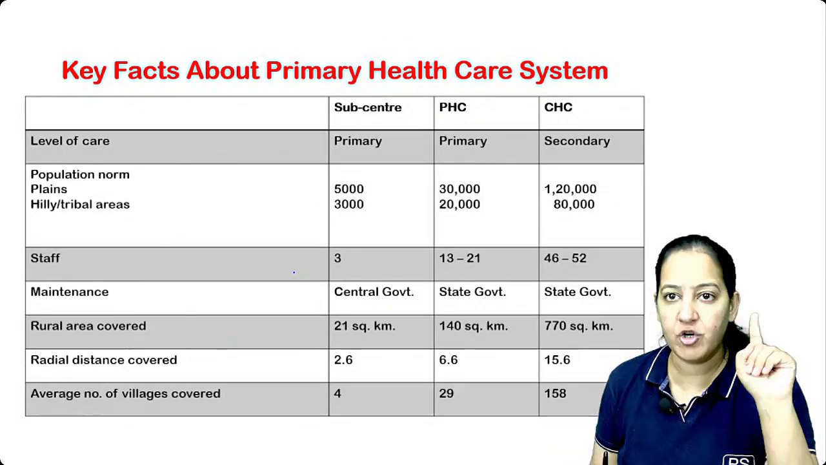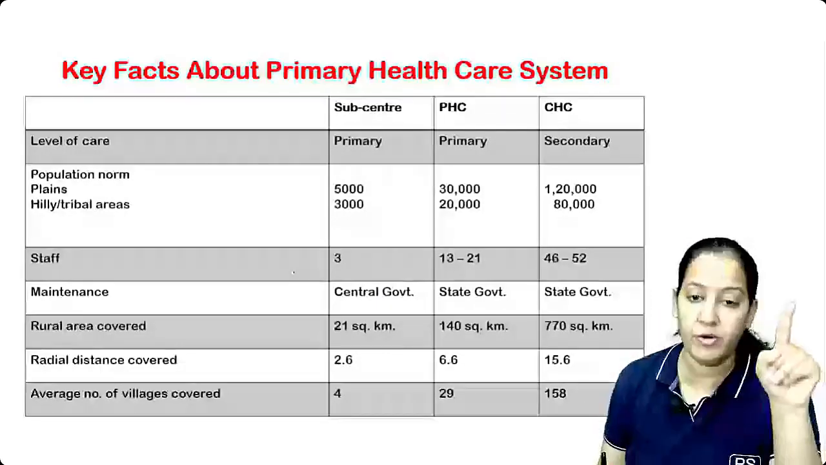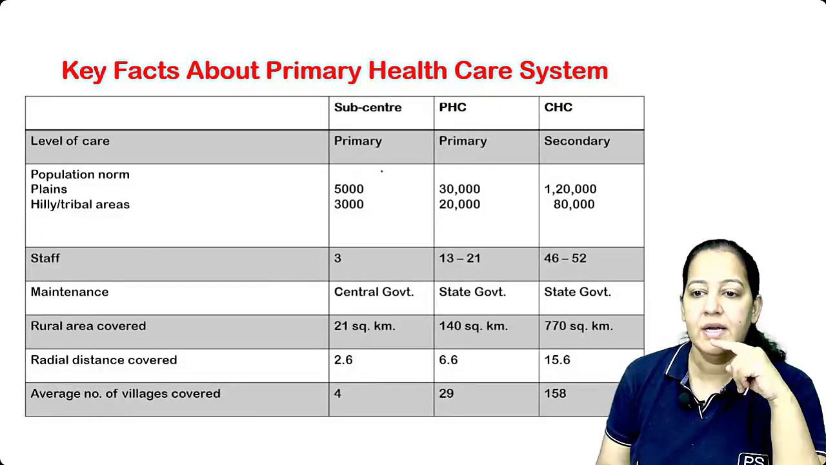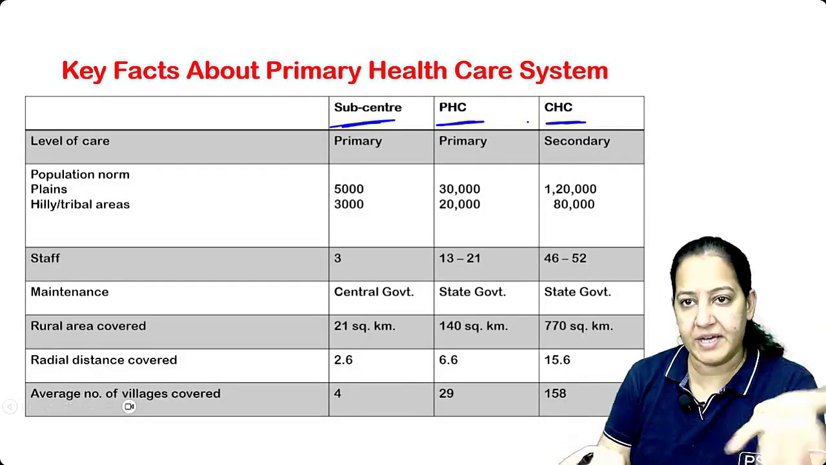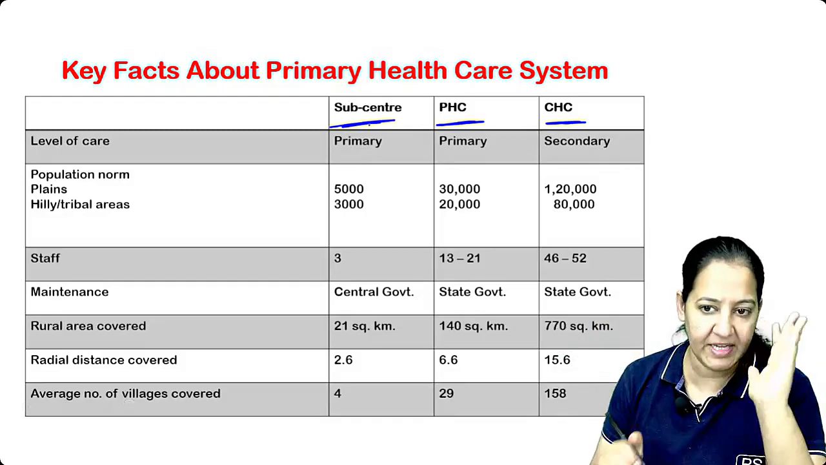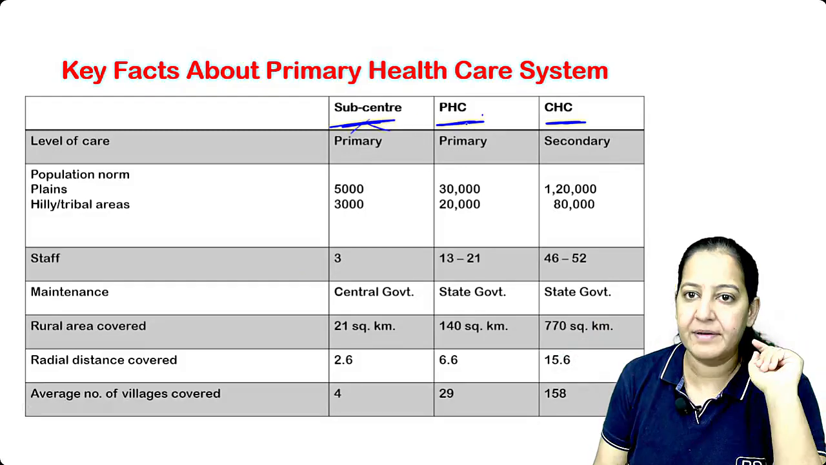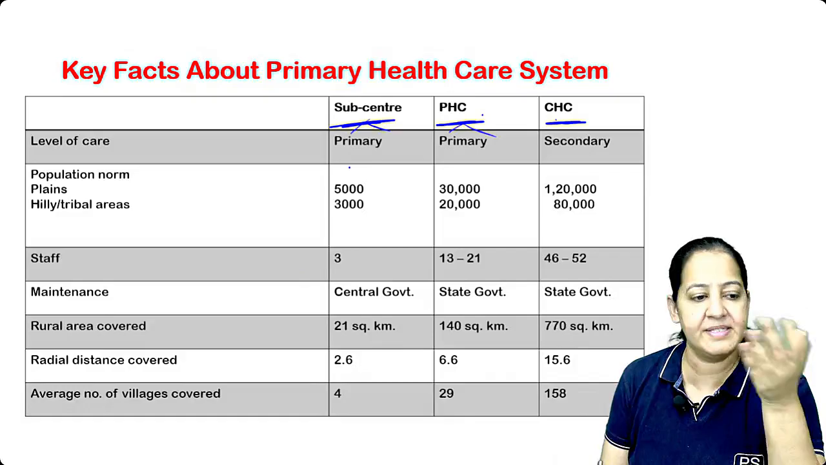These are the population norms you have to learn. You have to learn. There is no choice. Listen, subcenter, PHC, CHC. We are done with all 3. Compare it. We have seen subcenter 2 type AB. We have seen PHC 2 type AB, but CHC don't have any further type.